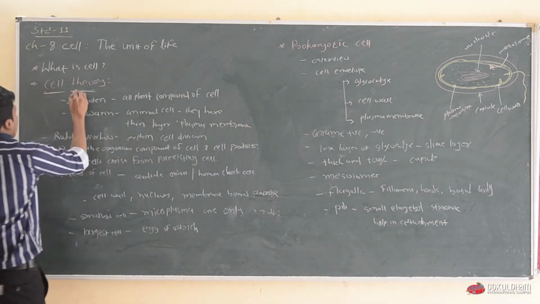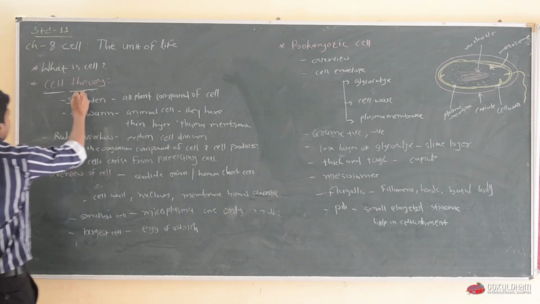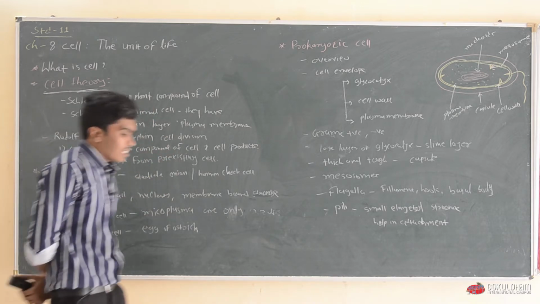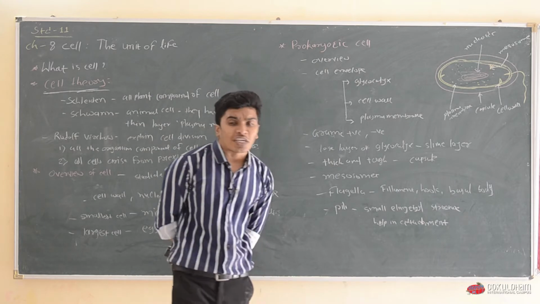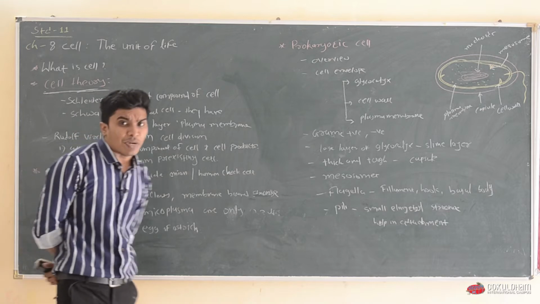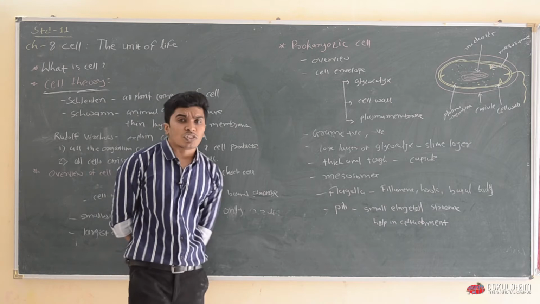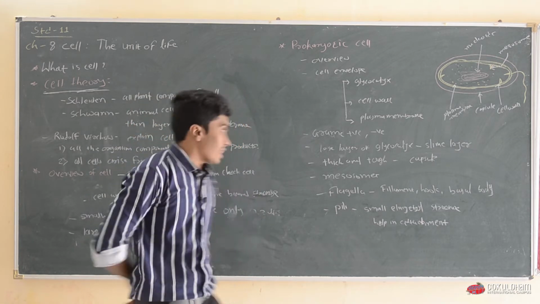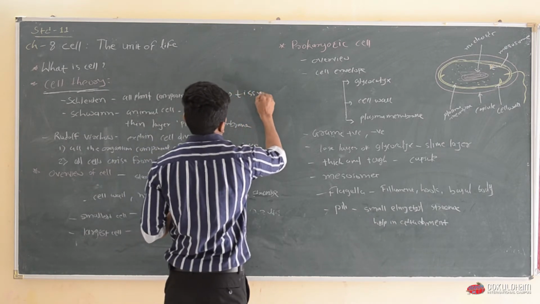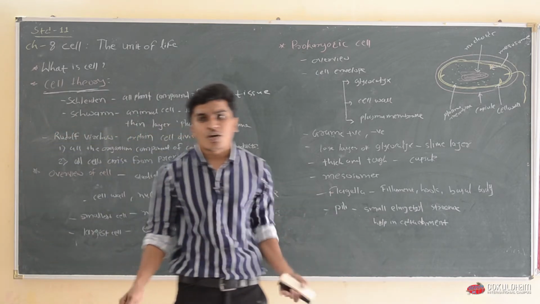Now let us see the properties of the cell. Many scientists tried to understand the cell and its function. One scientist, a botanist named Matthias Schleiden, studied many plant cells and suggested that all plants are composed of cells, and these cells make up tissue, and then tissues make up organs and all the other organisms.